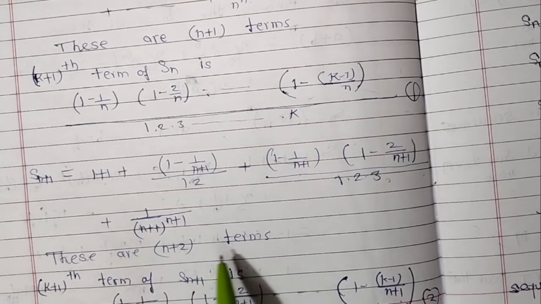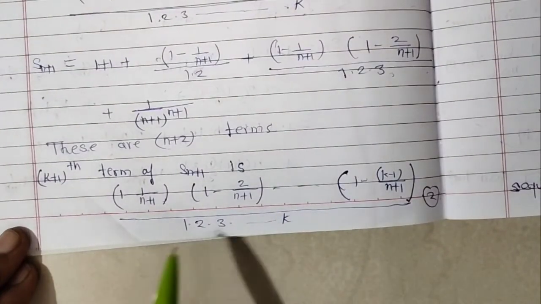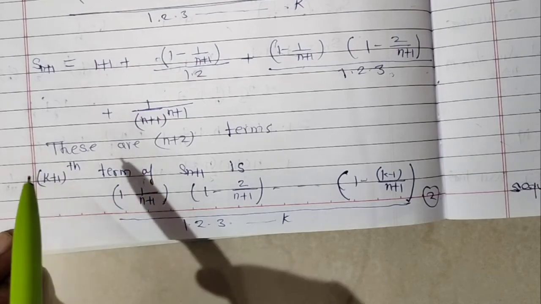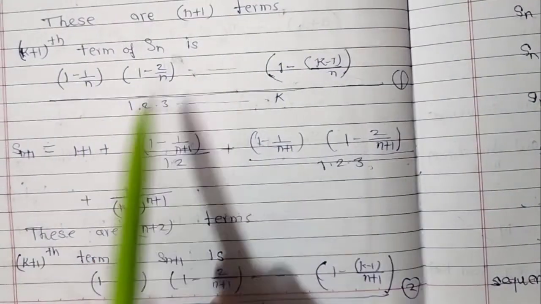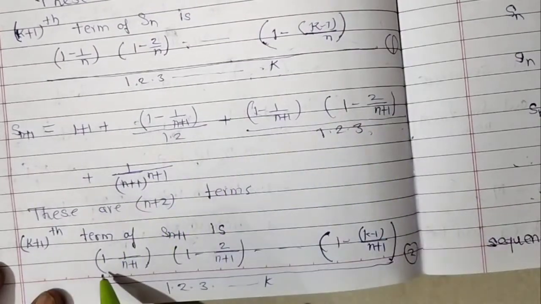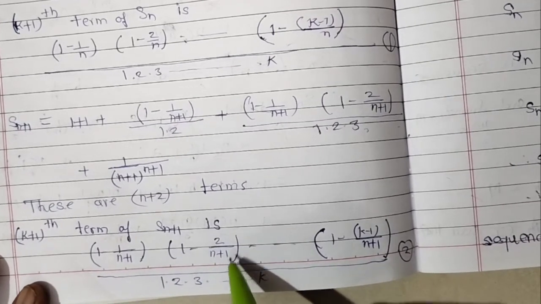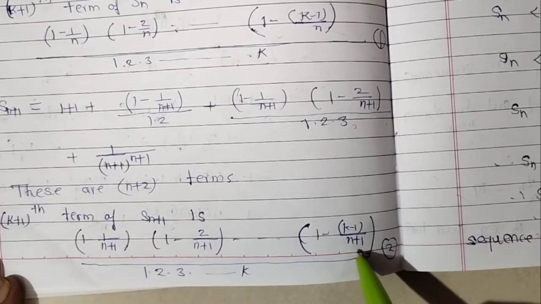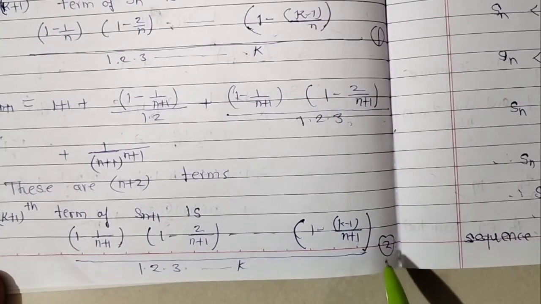These are n+2 terms. The (k+1)th term of Sn+1 is, put n = n+1 in the (k+1)th term of Sn, so that we get the (k+1)th term of Sn+1 as (1 − 1/(n+1))(1 − 2/(n+1)) ... (1 − (k−1)/(n+1)) upon 1·2·3 ... k. Denote it as number 2.